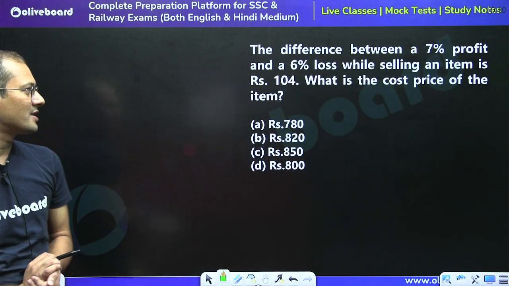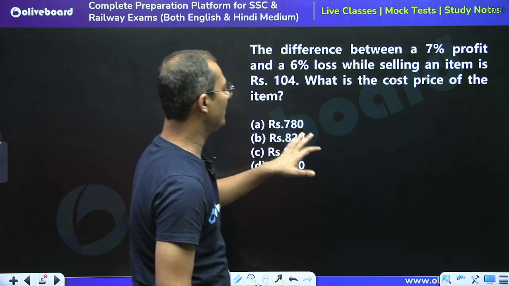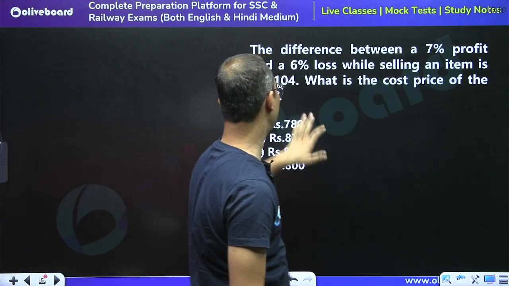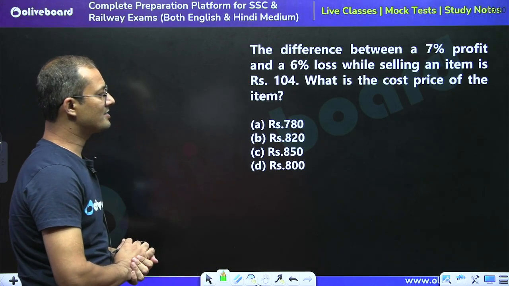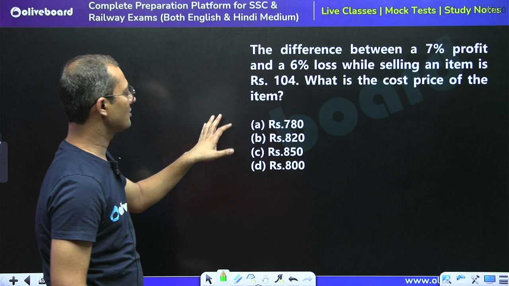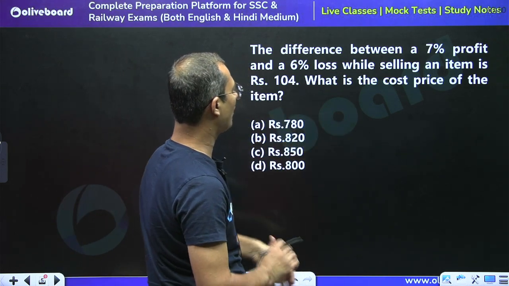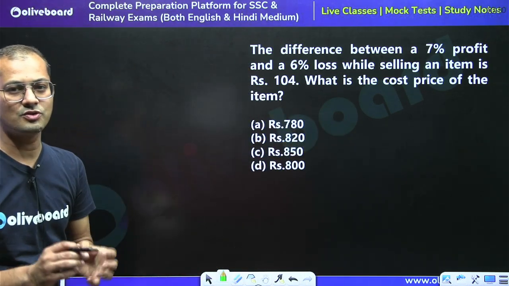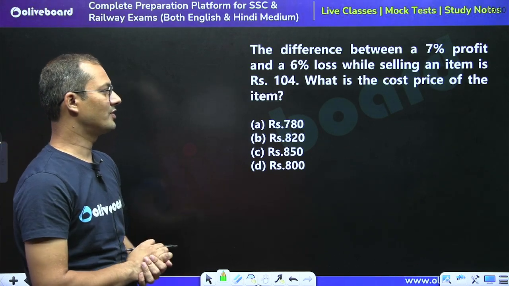The question is saying the difference between a 7% profit and a 6% loss while selling an item is rupees 104. What is the cost price of the item? Now we have to calculate the cost price of the item.